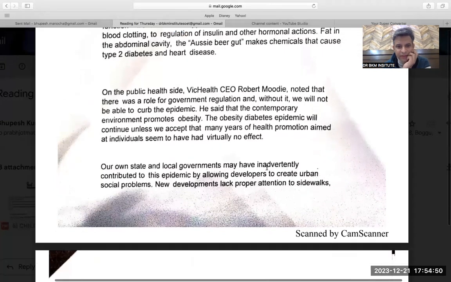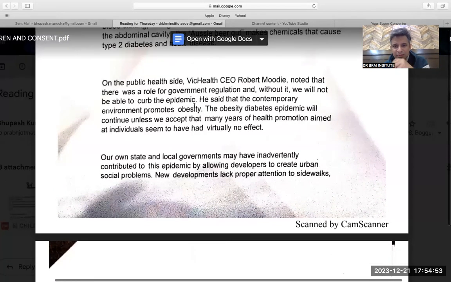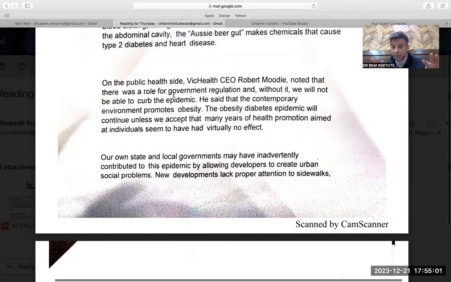Inadvertently, on the public health side, of course it is here, but I don't want to miss out on the paragraph before that. On the public health side, Victoria Health CEO Robert Moody noted that there was a role for government regulation. That means government has to control it, and without the government we will not be able to curb the epidemic. He said that contemporary is a very common word. Contemporary dance form means advanced, current. So he said that contemporary means modern. Modern environment promotes obesity. The obesity diabetes epidemic will continue unless we accept that many years of health promotion aimed at individuals seem to have had virtually no effect.